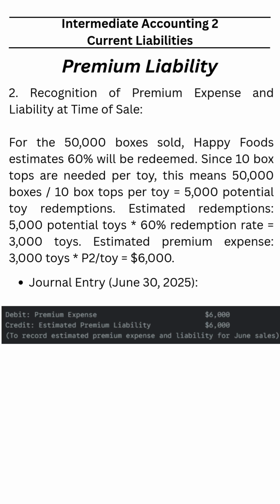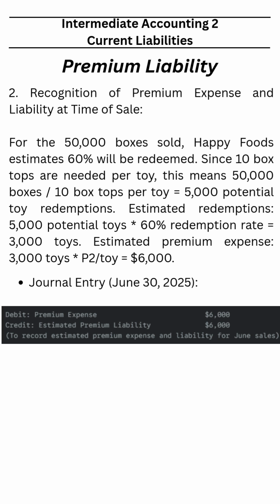So that would mean that there are 5,000 toys that will be redeemed by the customers at 100%, if the 50,000 box tops will be sent in to the seller or to the company. However, the company is only estimating that 60% of the total 5,000 will be redeemed, or given to the customers. In other words, only 3,000 will be redeemed.